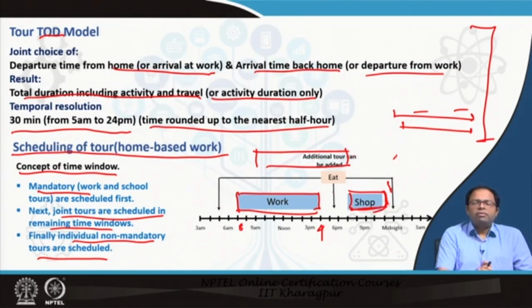So this is the process of how we schedule my activities within a particular time, within a day. And then from there, to arrive at work at this particular time period, I need to start somewhere in between this. I can start over here and reach the office over here, or I can start here and reach the office over here. Suppose this is a 2-hour gap and I require only 1 hour to travel, then I have so many options to start and end. That again depends on probability and the mode choice. So this is how we schedule our tours, and from tours we will get our trips.